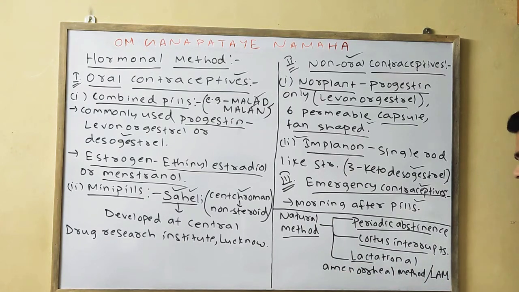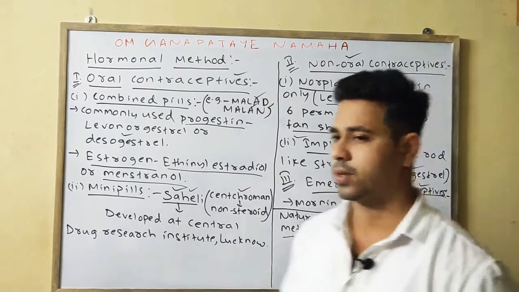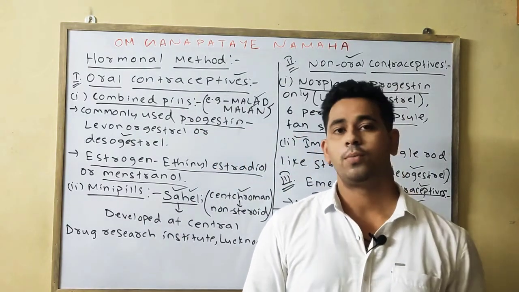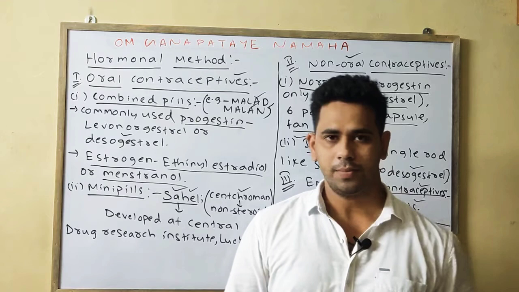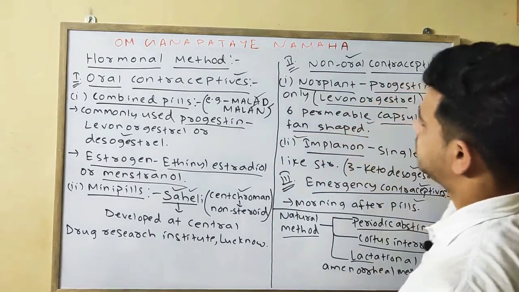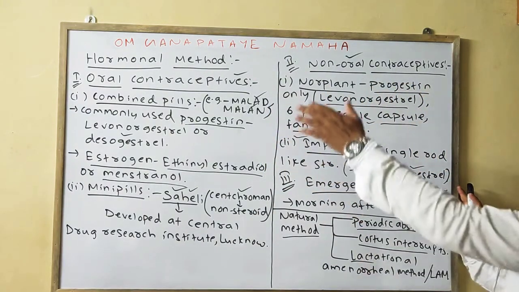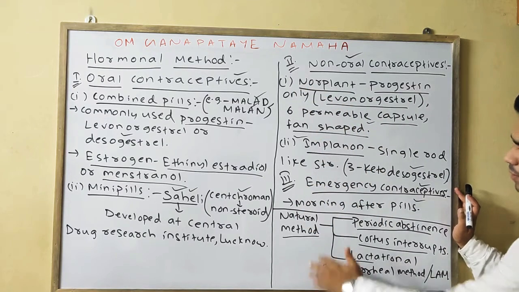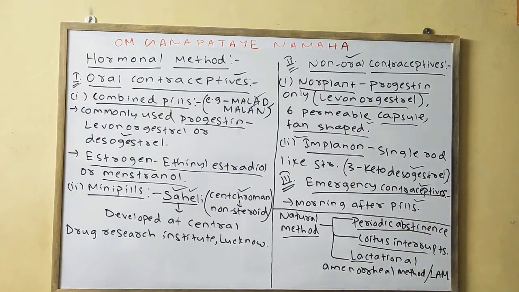Last one is your lactational amenorrhea method, or the LAM. In this case, there is no ovulation and eventually no menstrual cycle up to 6 months after the birth of the baby. Please note down, we have discussed so far the hormonal method and the natural method. Please note down.